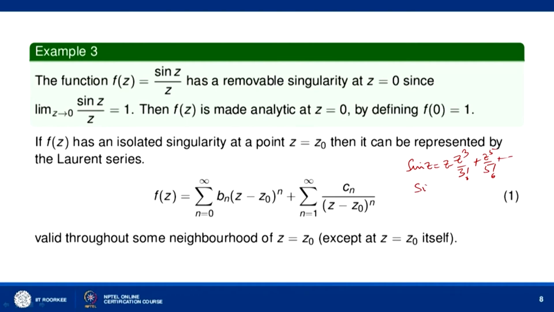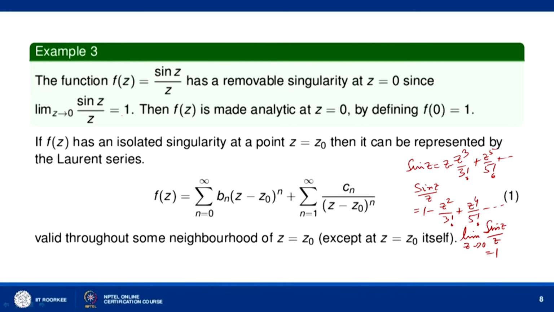So sin z / z is equal to 1 − z²/3! + z⁴/5! and so on. And therefore the limit as z tends to 0 of sin z / z is equal to 1.